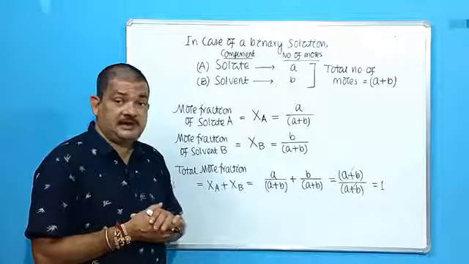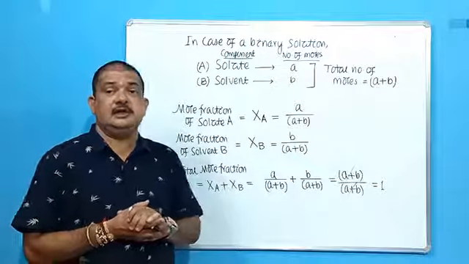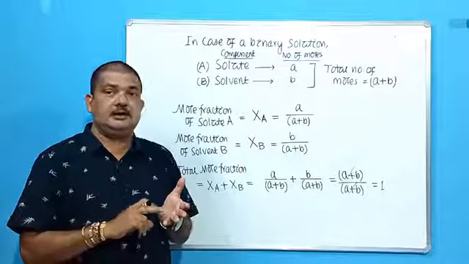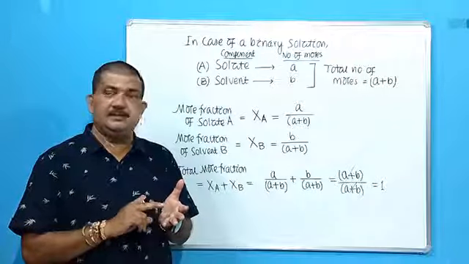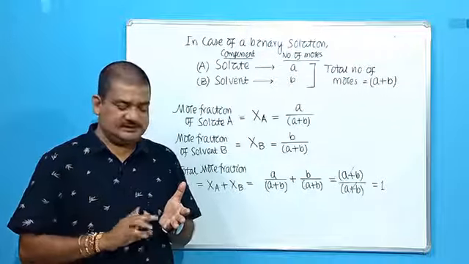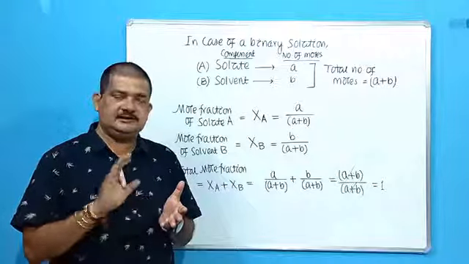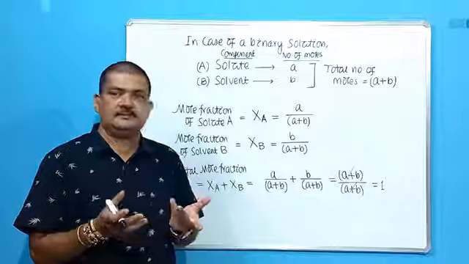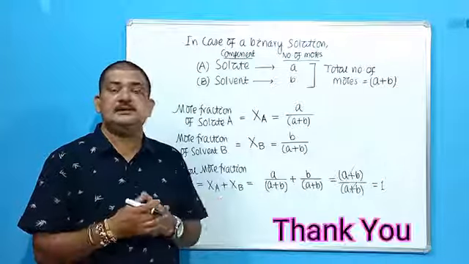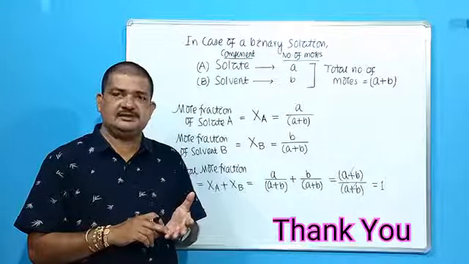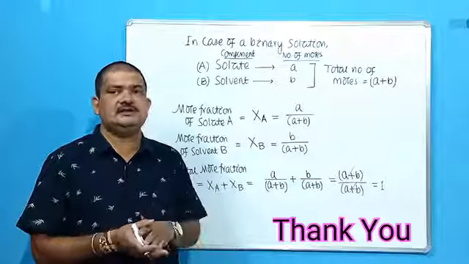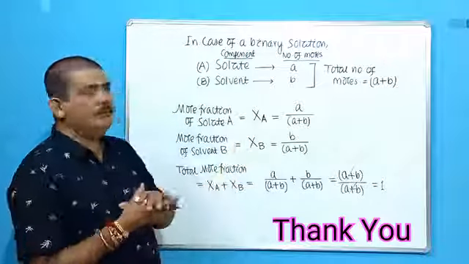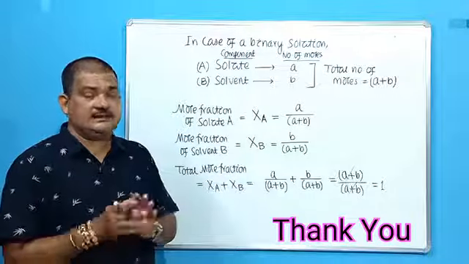We have discussed various expressions, various methods to express the concentration of a solution. These are percentage, which means three types: W by W, W by V and V by V. Then parts per million. Simply, it is visible from the naming itself: the number of parts of the solute present per million parts of the solution. Then we have discussed the concentration in gram per liter, that means the number of grams of the solute present per liter of the solution. Then finally I have discussed mole fraction in detail.